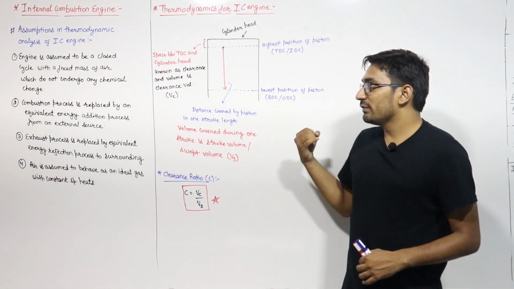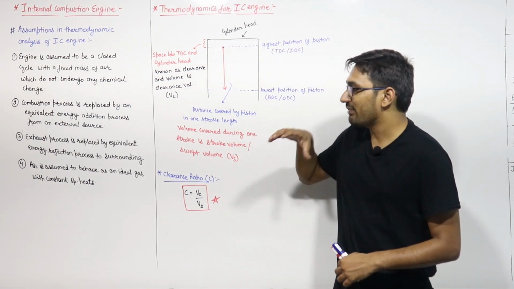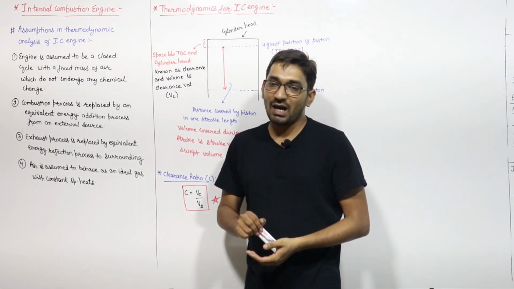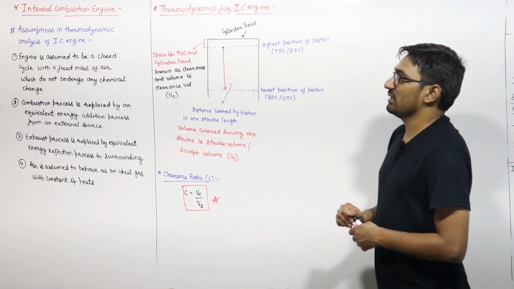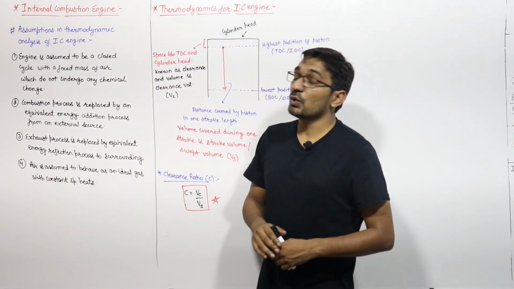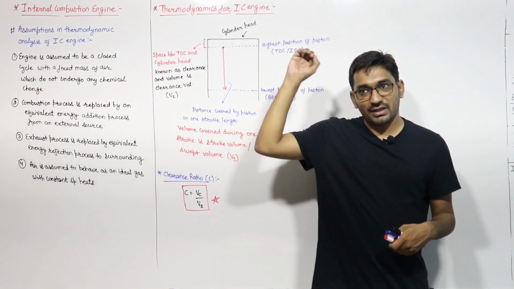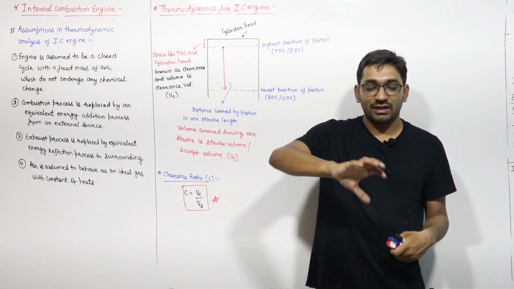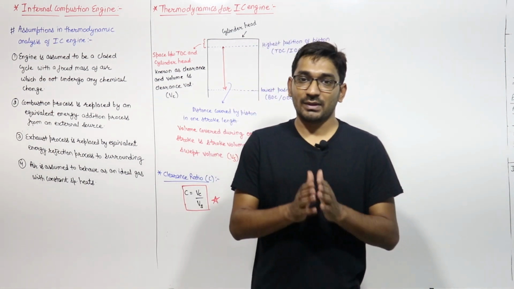Before moving to the thermodynamic analysis or the analytical part of the IC engine, let us define some of the assumptions which we have to take during the analysis. We have to take these four assumptions. The first assumption in the thermodynamic analysis of the IC engine is that it is assumed to be a closed cycle. We are assuming that the engine is a closed cycle and there is a fixed mass of air inside the system, and there is no chemical change of that air during the complete cycle.